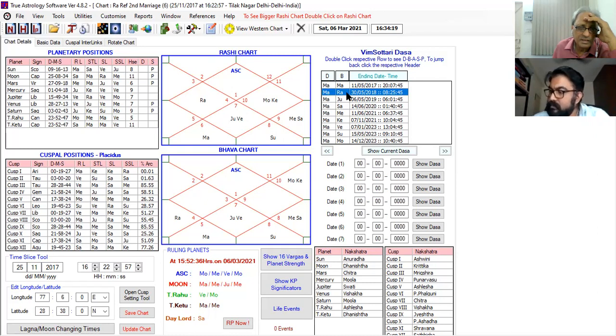Jupiter is in the sub of Venus. Venus is only appearing in 7. And finally, Jupiter is in the sub of Moon. Sir, Moon is in 5 and 11 both. Now, sir, after Jupiter, the Saturn bhukti will run. Write down Saturn.